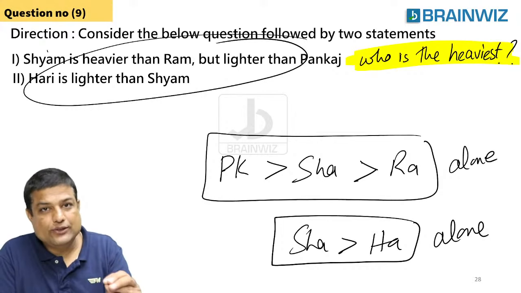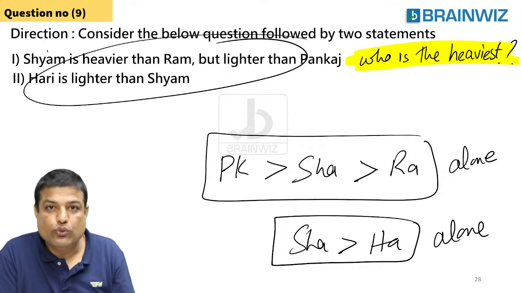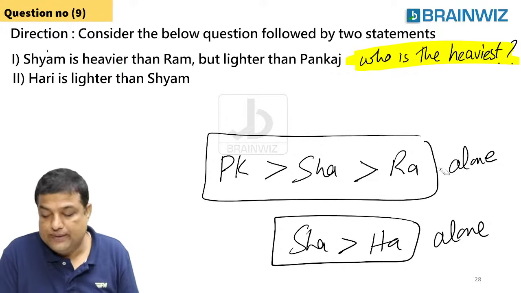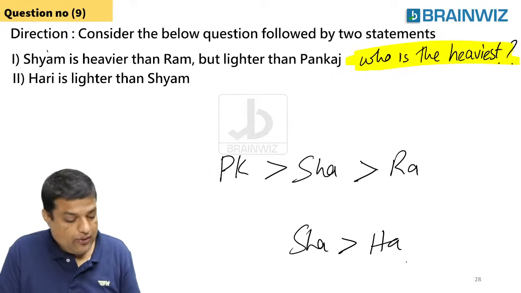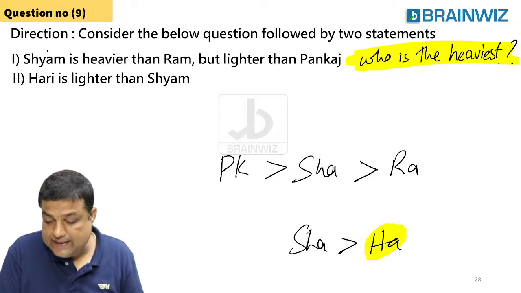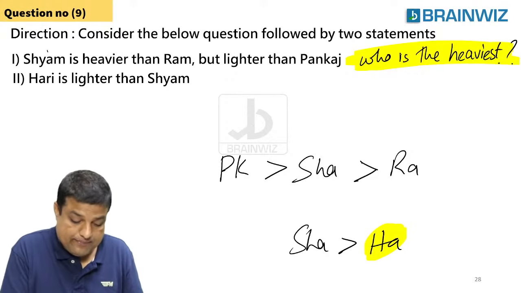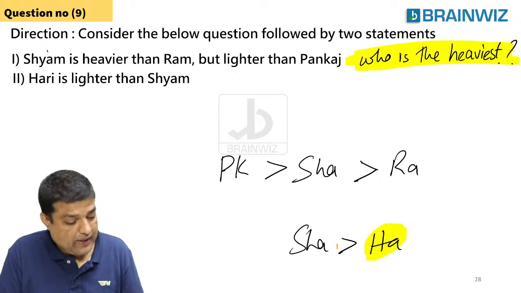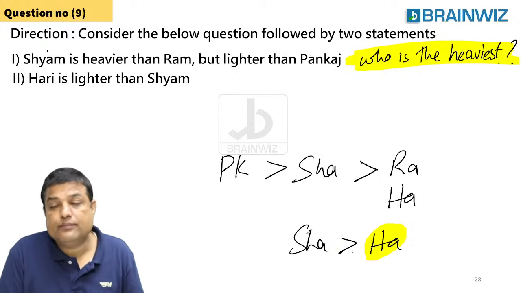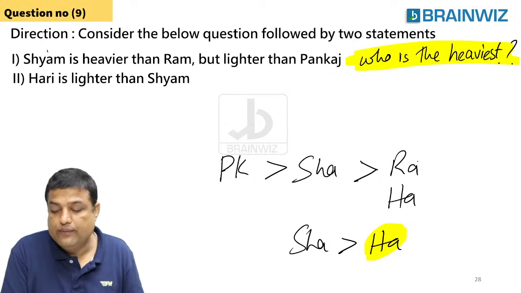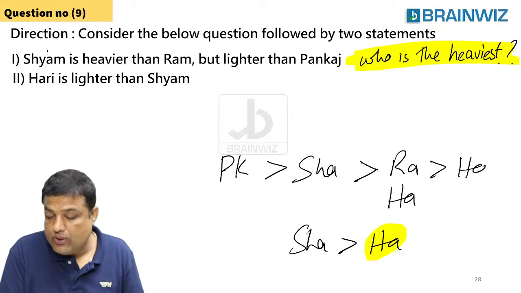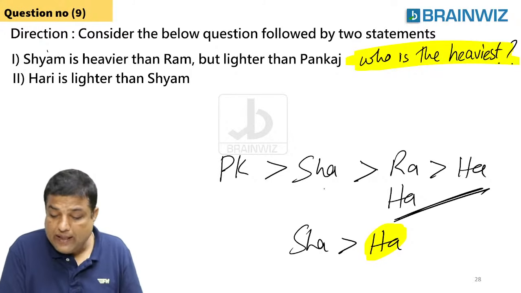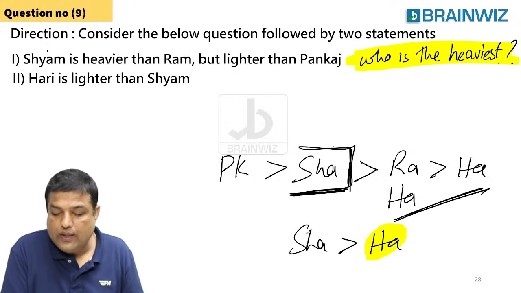If you can answer, it's okay. If you cannot answer, that's also okay. So let me club these 2 statements. Here, where is Hari sitting? Hari is sitting below Sham. So where is the place of Hari? Hari is here. Hari is sitting below Sham only. Hari can be here also. Hari can be anywhere, but Hari is always below Sham only.